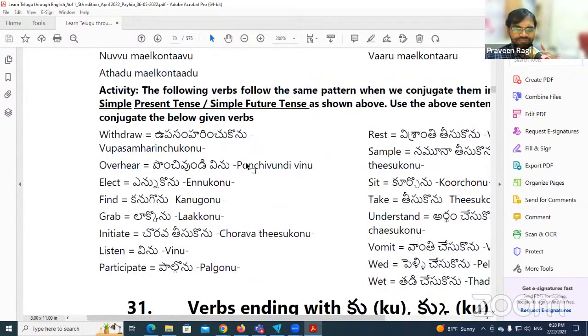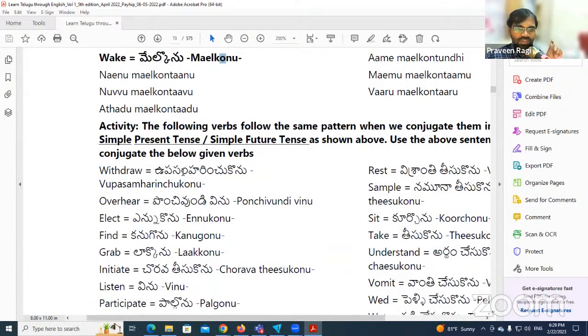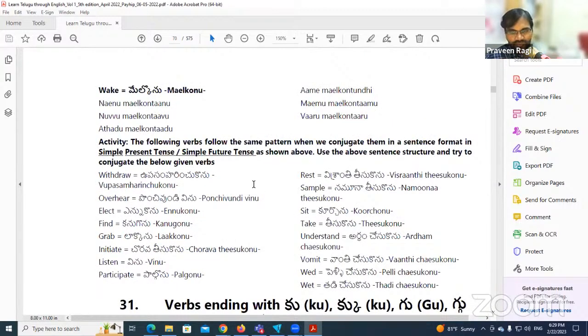Now there are some more words. These sentences are for your practice. For the above sentences, you need to make all these verbs into negative form, positive interrogative questions, and negative interrogative questions. You need to make 4 types of sentences, even the positive sentence also. You can use these words to practice, because all these verbs are ending with the same nu sound.